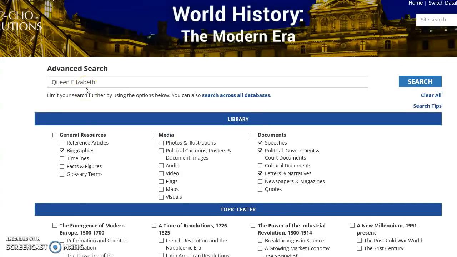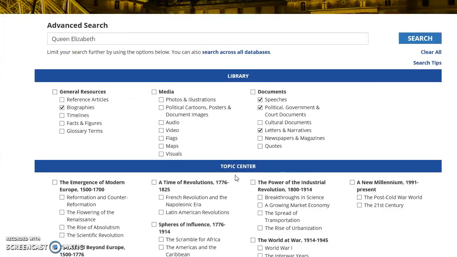A nice thing when we talked about primary and secondary sources is ABC-CLIO. You have video footage and audio footage and speeches and a lot of things that are more primary source, letters and narratives, right over here, than you do from, let's say, Google Scholar or even EBSCO. So be sure to use those.